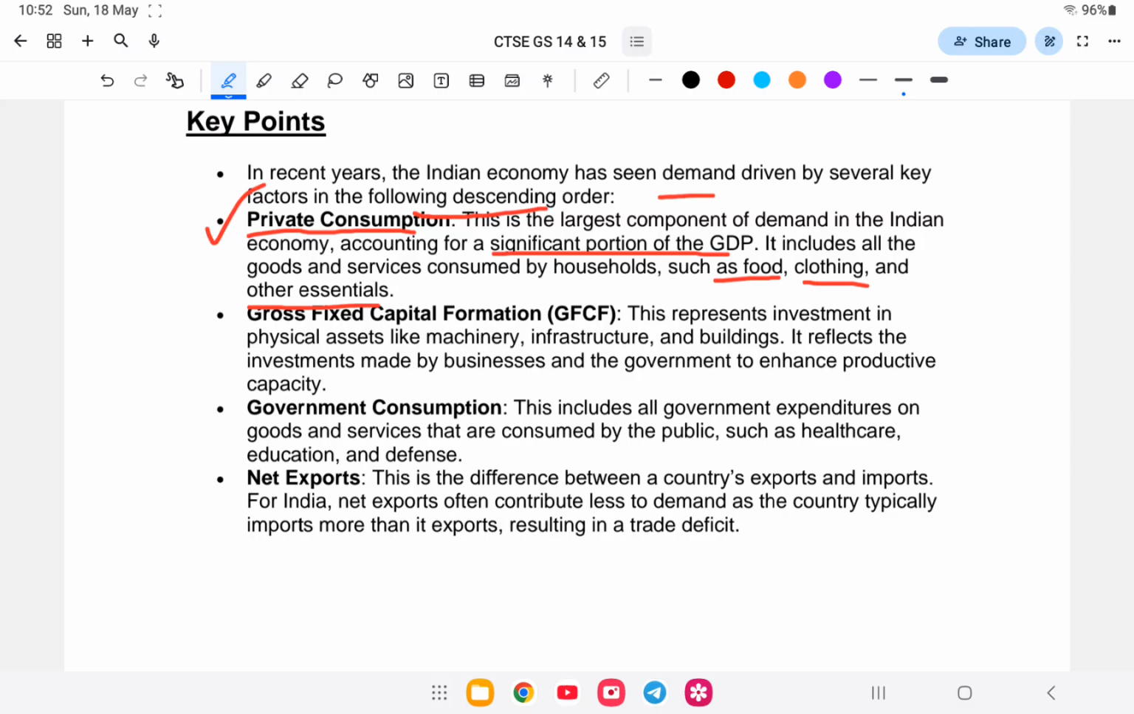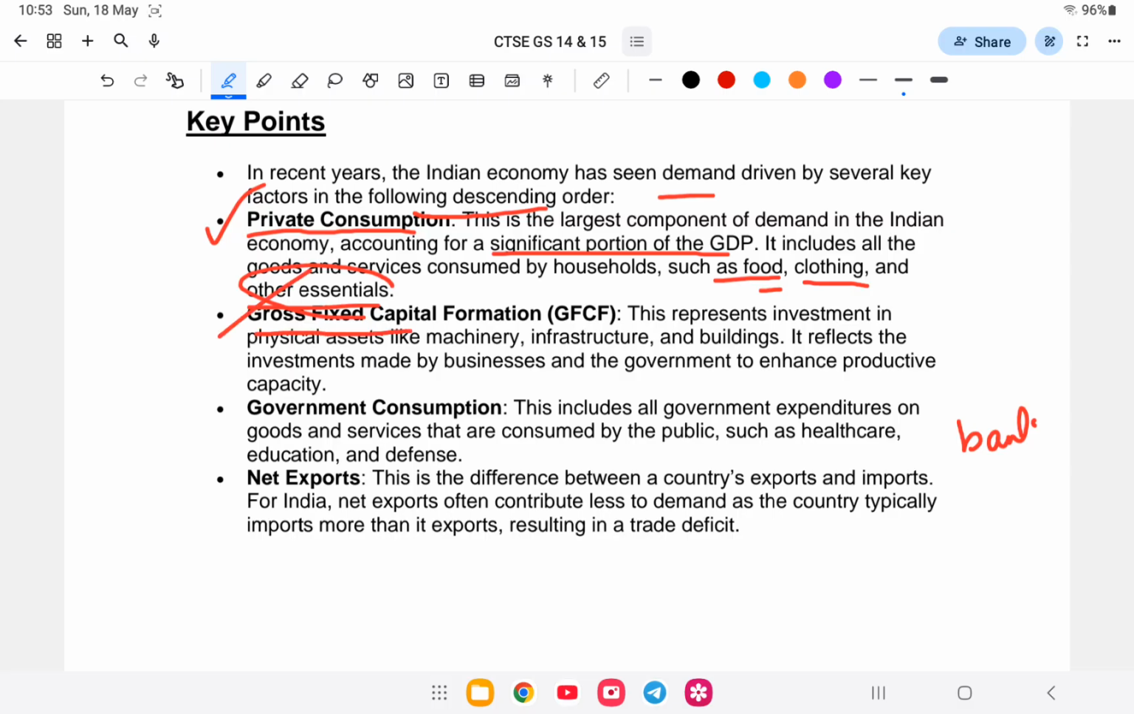For example, you are a middle class, so in the market you buy vegetables, that is food. You buy clothes for wearing, that is shirt, long pant like that, and other essentials like services. For example mobile recharge or banking, money withdrawal, all this is private consumption.